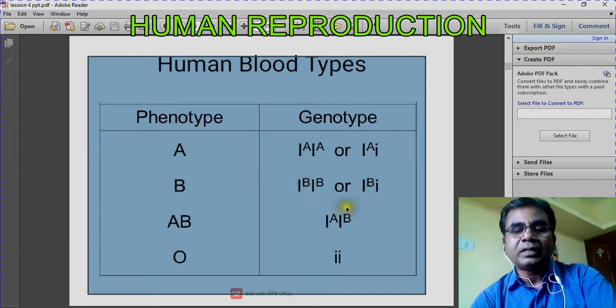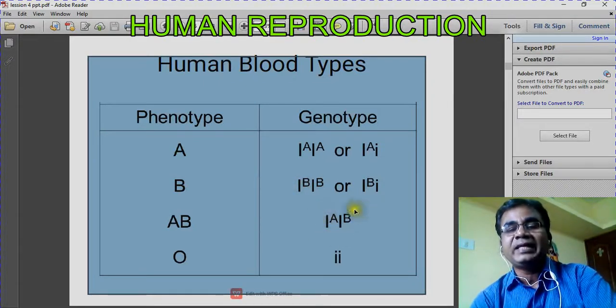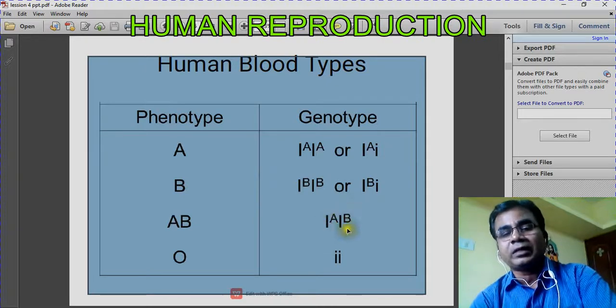But if you take the genotype IA and IB, here both are dominant alleles. So that phenomenon is called co-dominance. They are co-dominant, and they both express their characters in the generation.